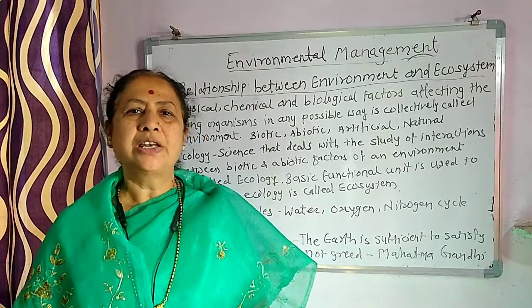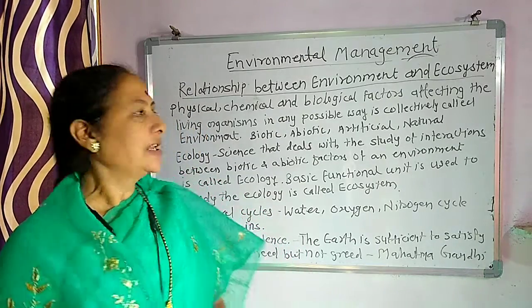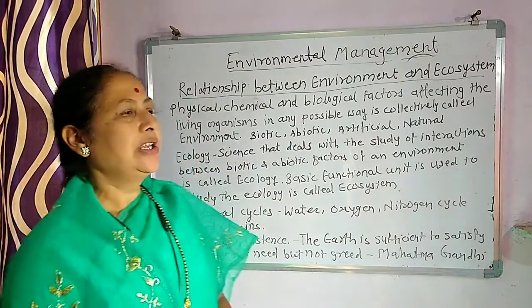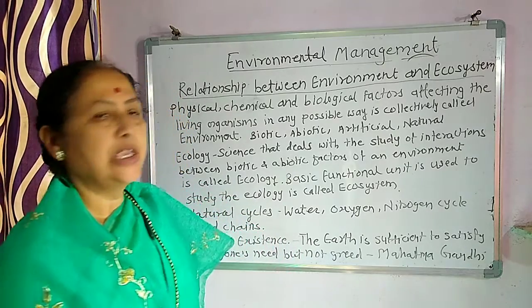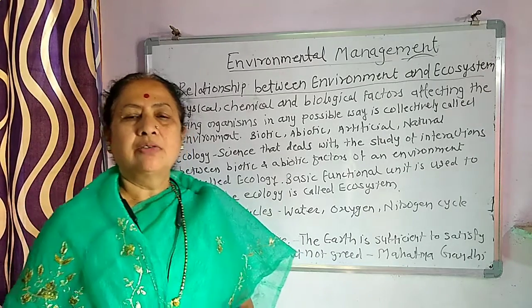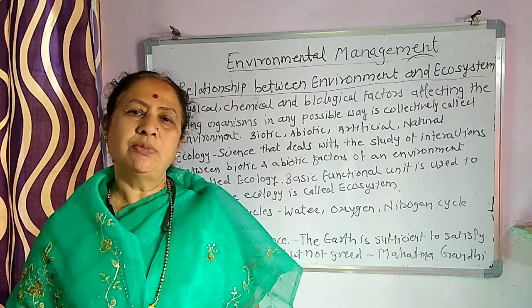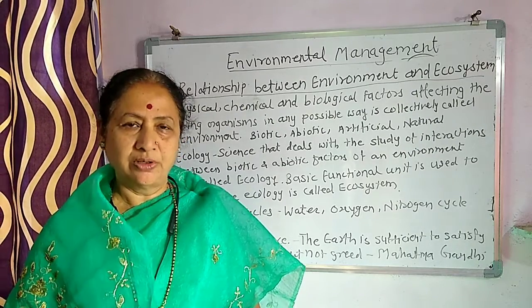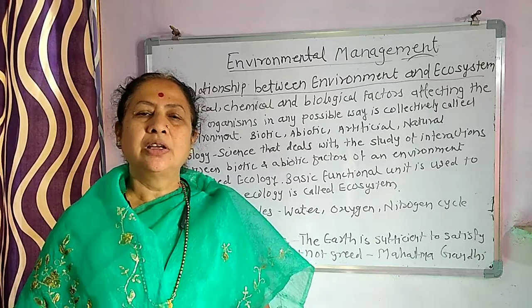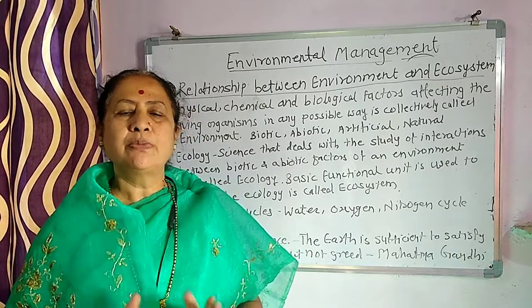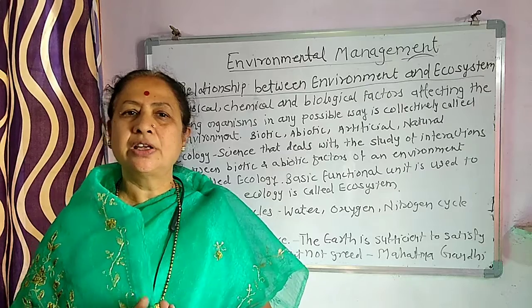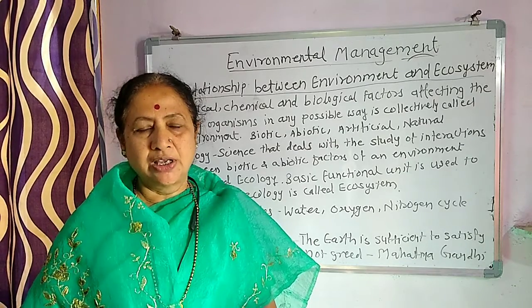Students, let us study the next important point, that is the relationship between environment and ecosystem. Let us first study what is environment. Environment is a broad concept. We can consider many components, many factors under the environment.